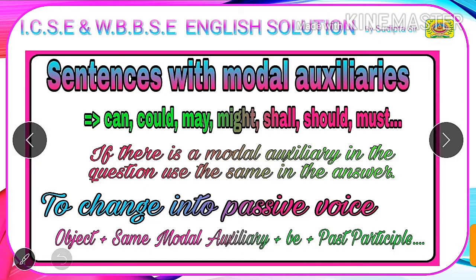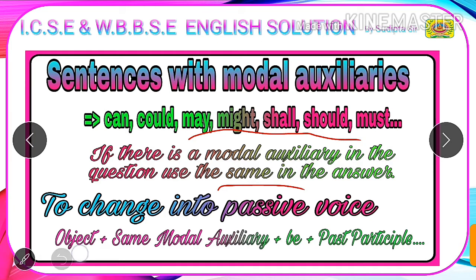Now students, we will learn how to change sentences with modal auxiliaries from active to passive. Some examples of modal auxiliaries are can, could, may, might, shall, should, must. Students, always remember that if there is a modal auxiliary in the question, you need to write the same modal auxiliary in the answer.